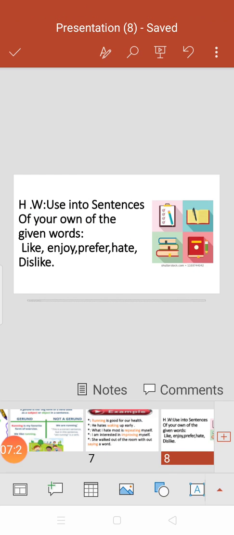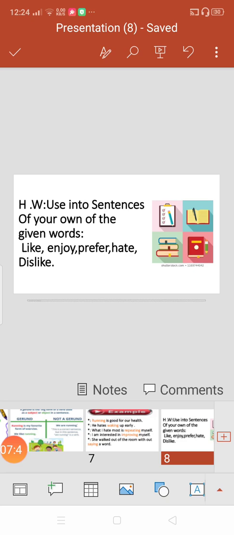So students, you have to do the fill in the blank exercise on page number 47. But before doing that activity, we have to further understand the concept of infinitive. After listening to the video related to infinitive, you will be able to do the page number 47 exercise C.